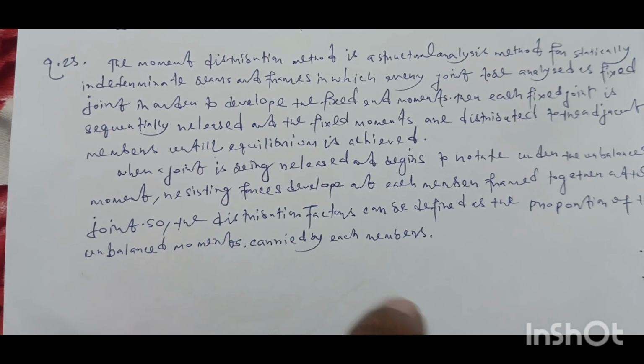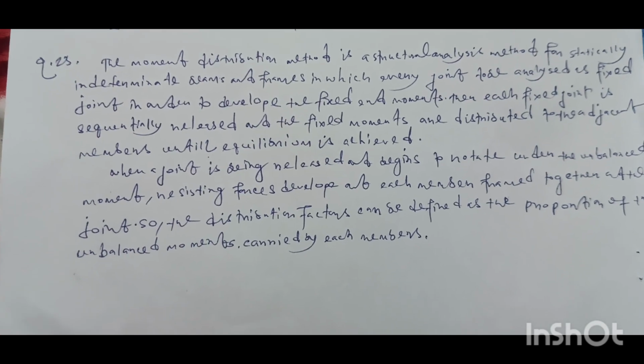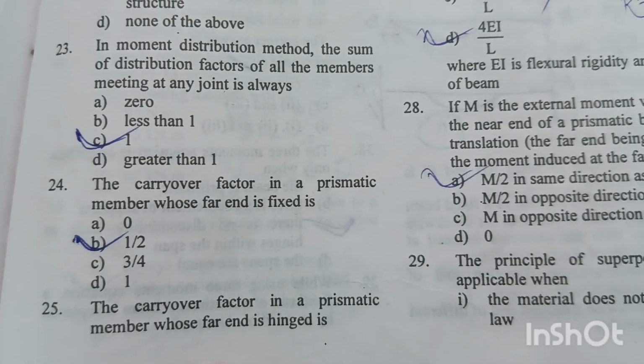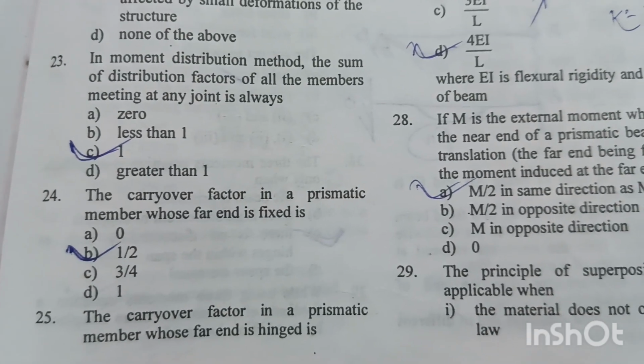So the distribution factor can be defined as the proportion of the unbalanced moment carried by each member. And the sum of distribution factors of all the members meeting at any joint is always equal to 1. Option C is the right answer.